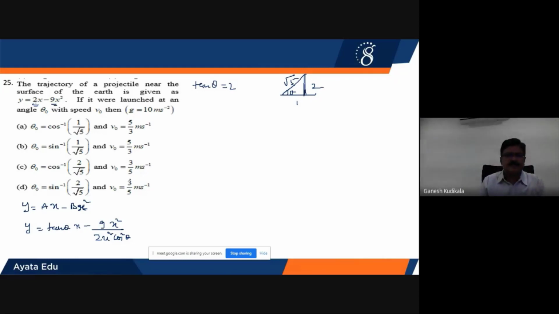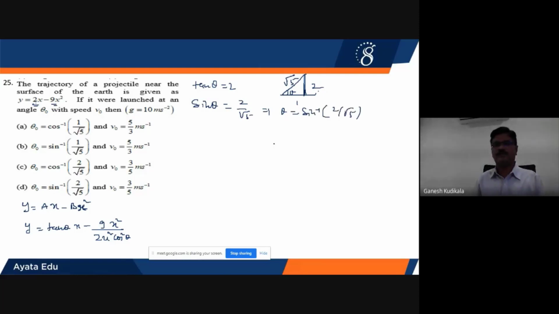Next, he is asking to find the angle of launch, theta. Theta is asked to be found. But the options express theta in terms of sin and cos, not tan. That's why I'll go for sin theta first. So sin theta will be equal to opposite by hypotenuse, 2 by root 5, which implies that theta will be equal to sin inverse of 2 by root 5.